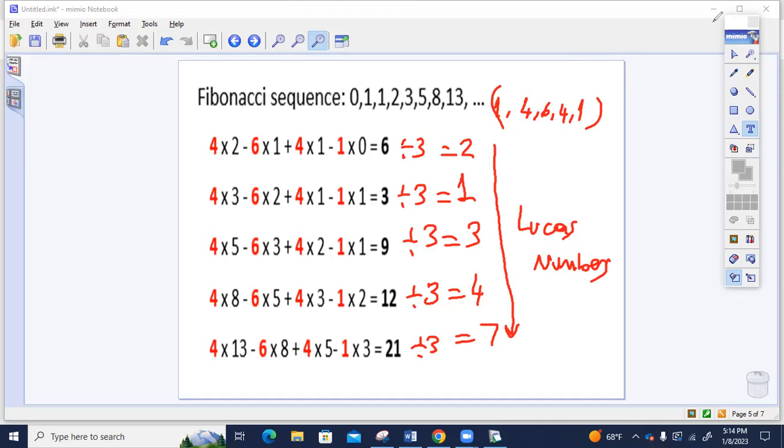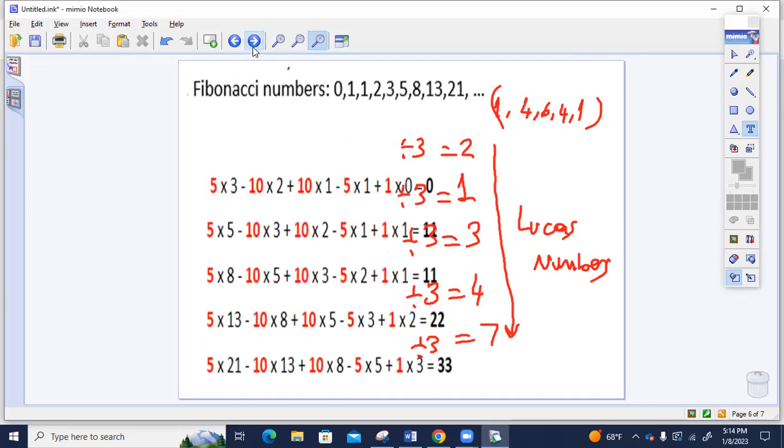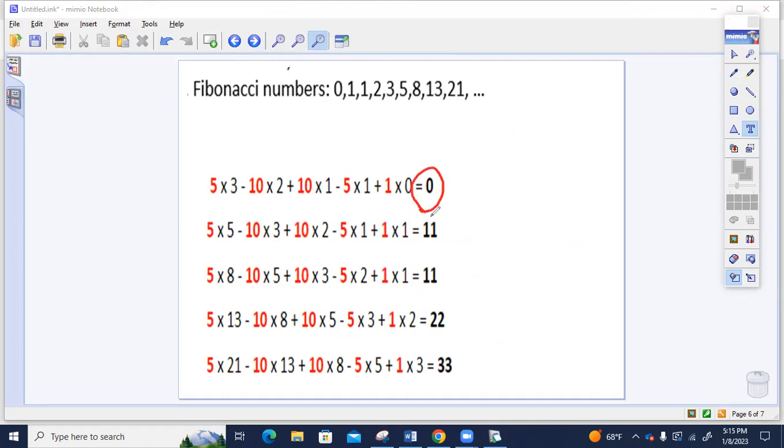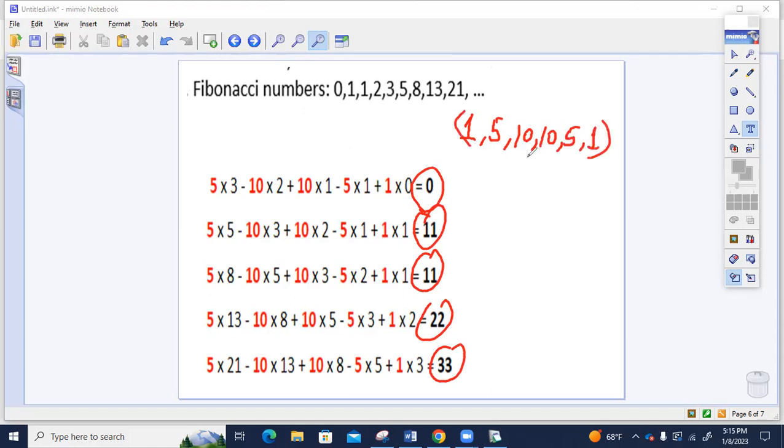So what if we use 1, 5, 10, 10, 5, 1? All right, right here. But this sequence is my favorite. 0, 11, 11, 22, 33. I have created this sequence by using the coefficients 1, 5, 10, 10, 5, 1. That is also from Pascal's triangle.